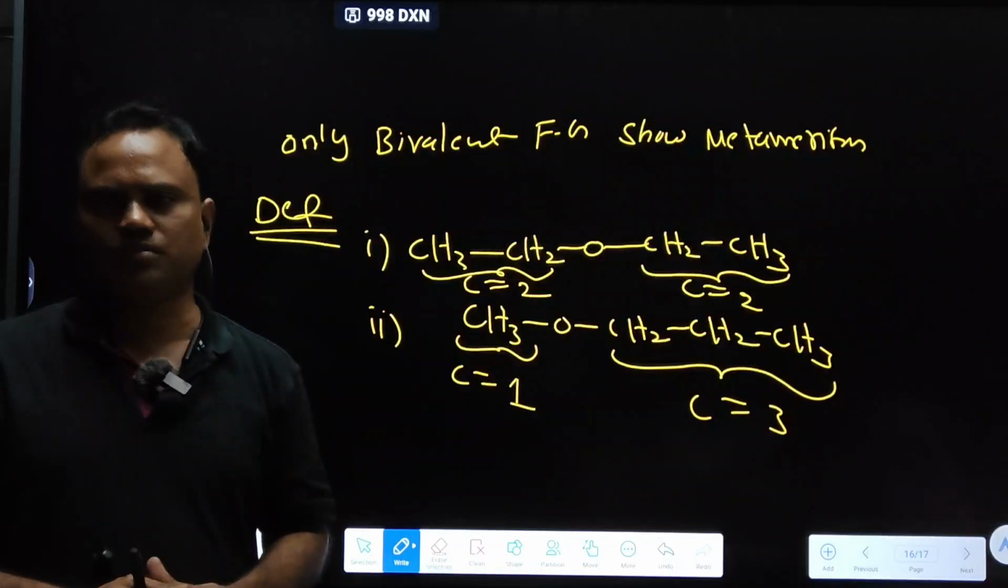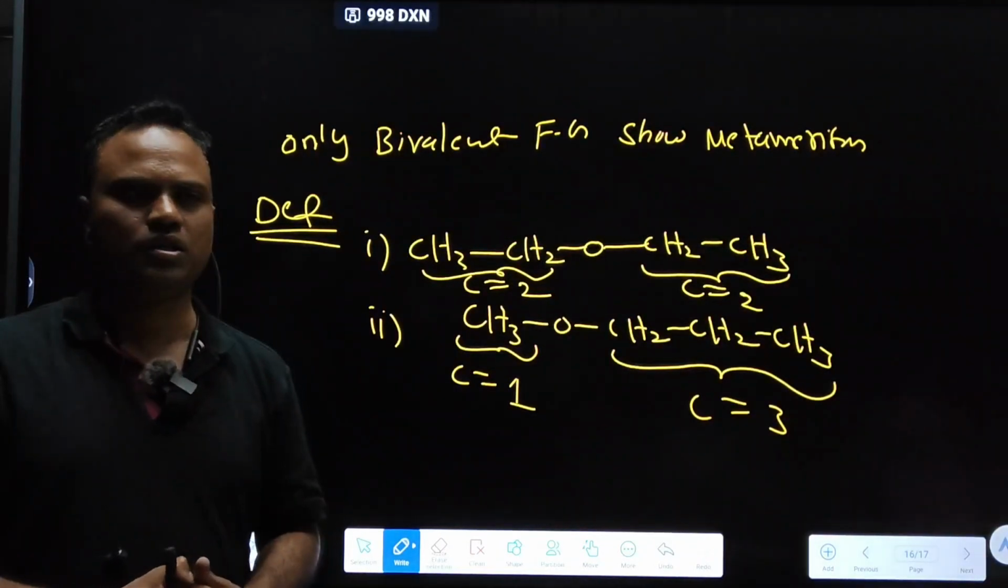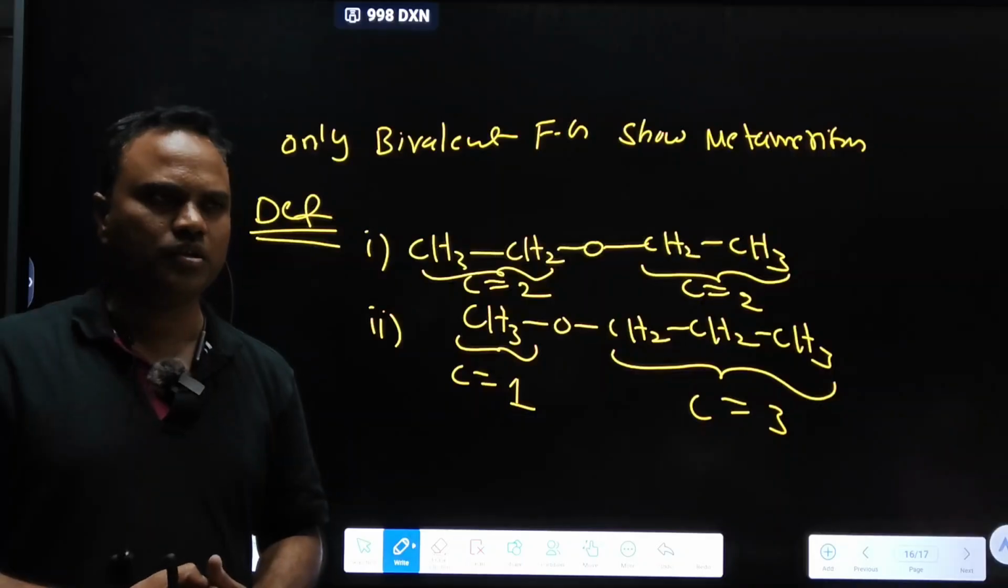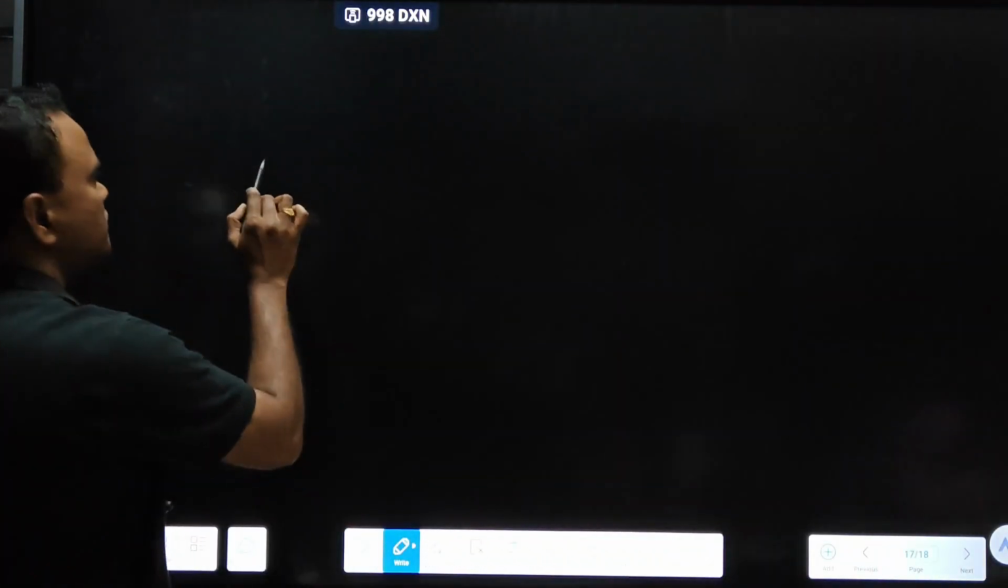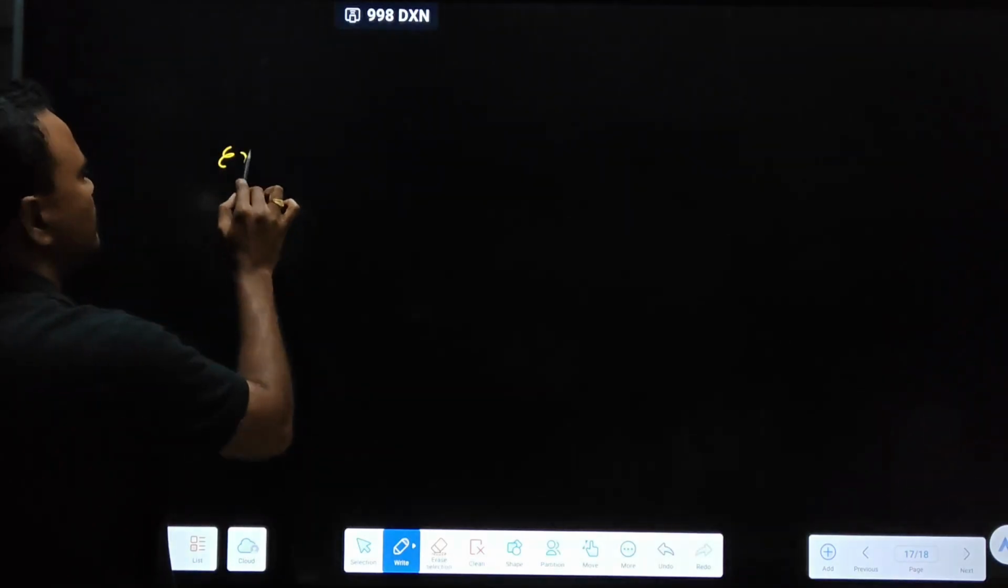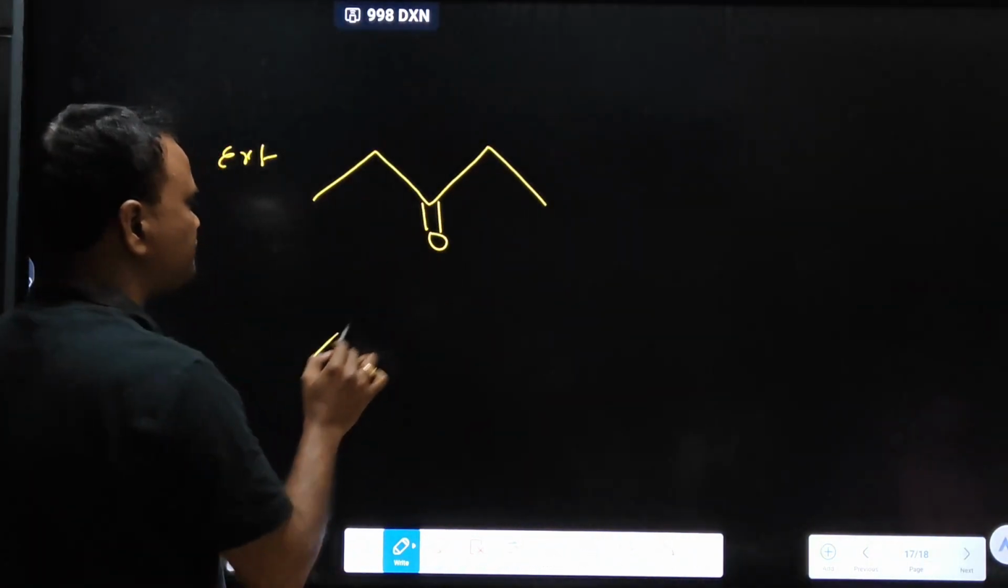Ethers will show metamerism. Why will ethers show metamerism? Because ethers are bivalent. Ketones will show metamerism. Why? Bivalent. Once look at this example. You tell me the relationship between these two. Which type of isomers are these?